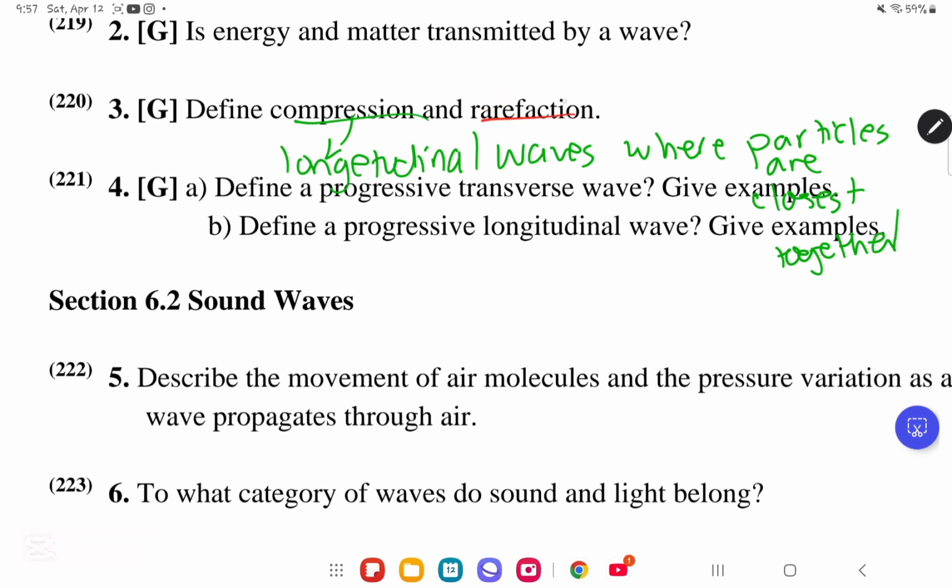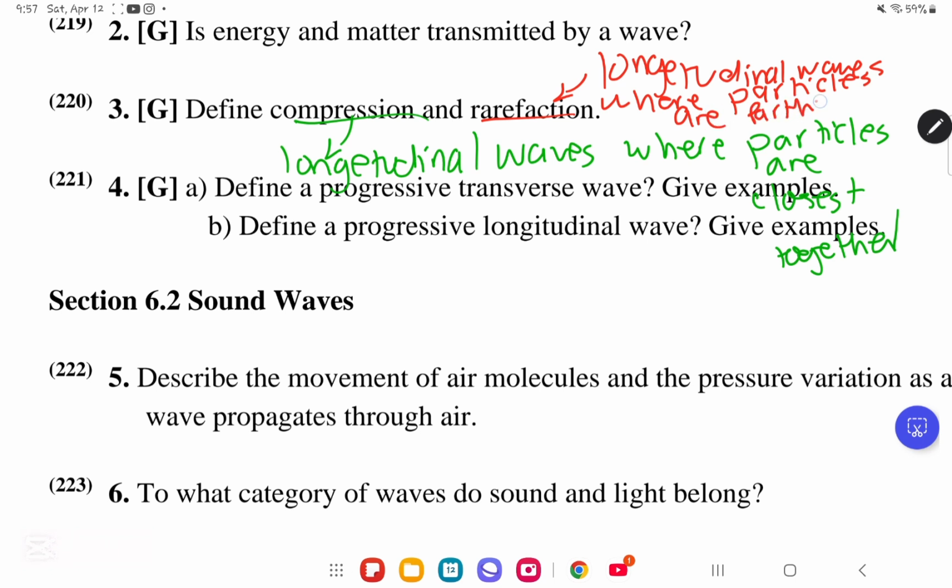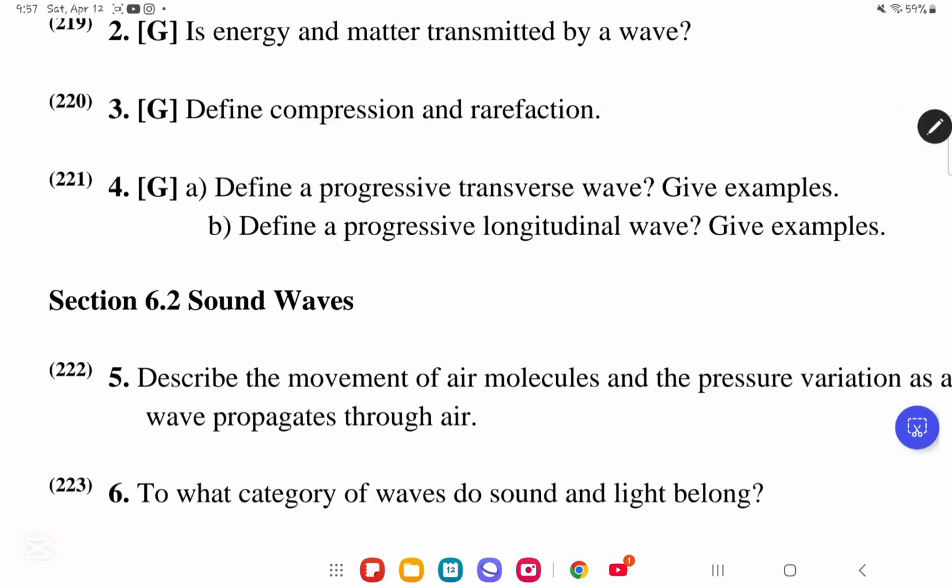Whereas rarefaction is the region in longitudinal waves, so again, it is longitudinal waves, where the particles are farthest apart. So compression is the region in longitudinal waves where particles are closest together, and rarefaction is the region in longitudinal waves where particles are farthest apart.